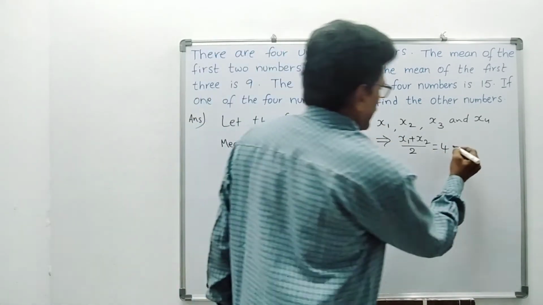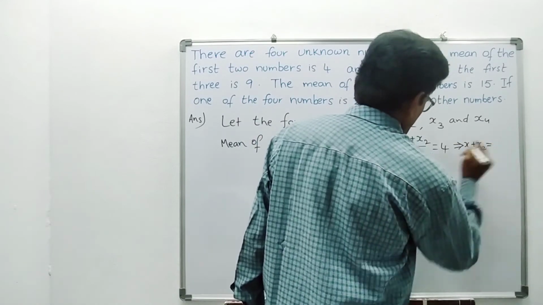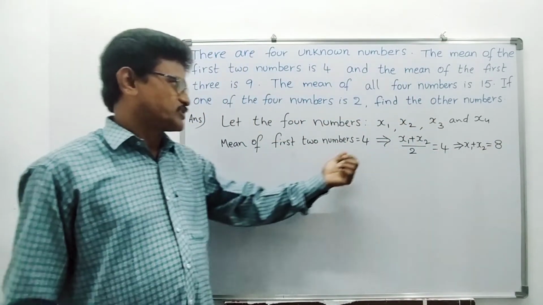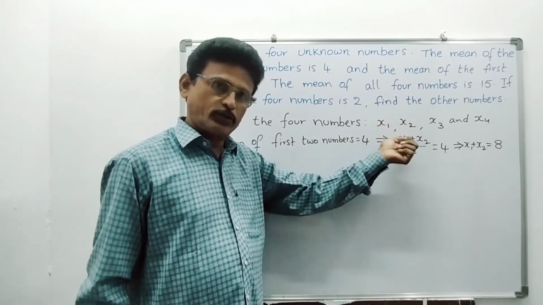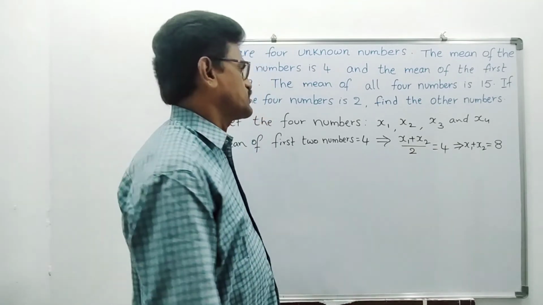Now x1 plus x2 is what? The sum of the first 2 numbers is 2 fours, 8, right? He has given the mean of the first 2 numbers as 4. That means (x1 plus x2) by 2, that is the average. So (x1 plus x2) by 2 equals 4 means x1 plus x2 is 8.